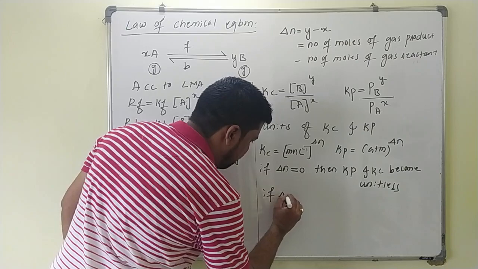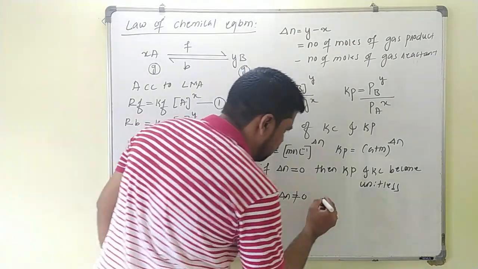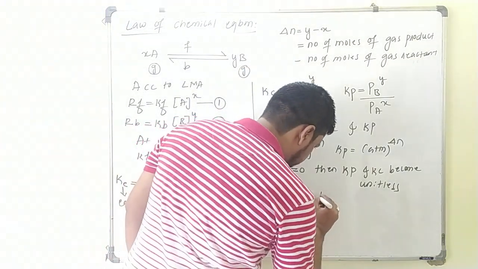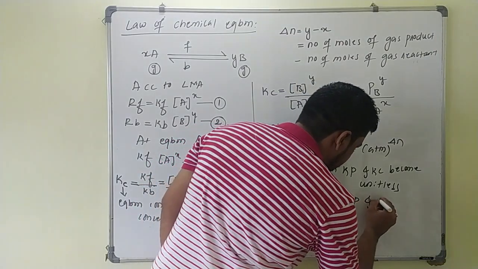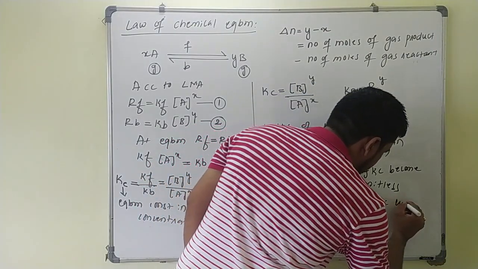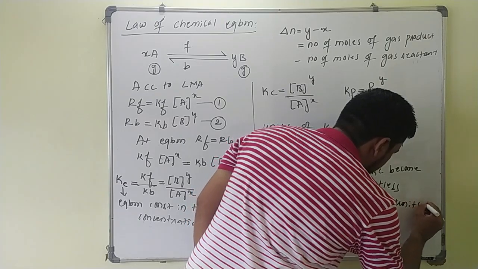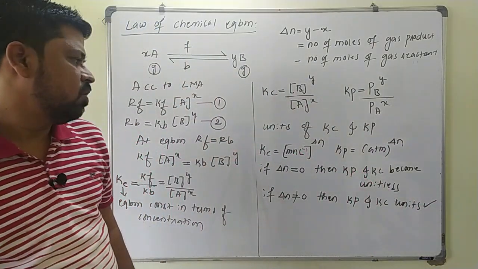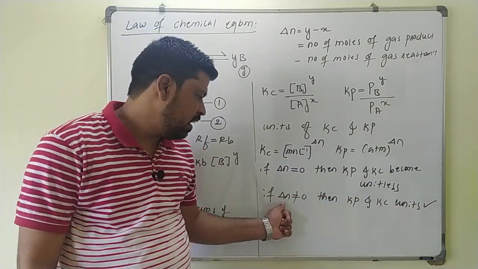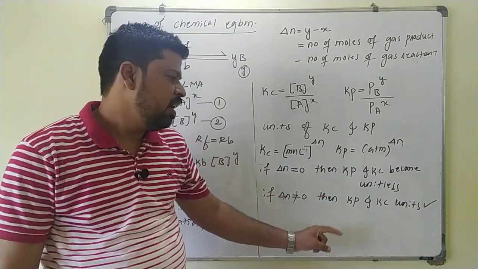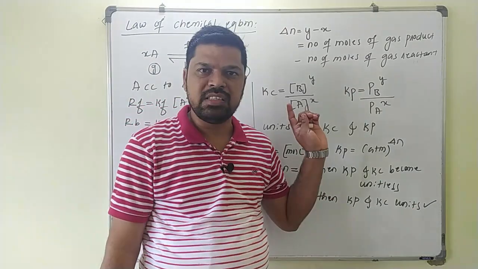If delta N is not equal to 0, then both Kp and Kc have units. Okay. So if delta N value equals 0, then Kp and Kc both become unitless. If delta N is not equal to 0, then only Kp and Kc will have units here.